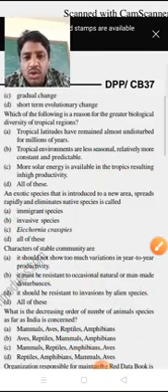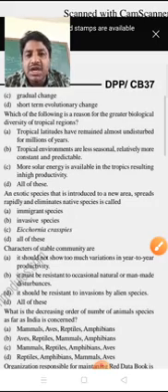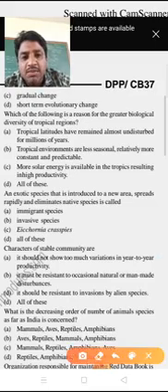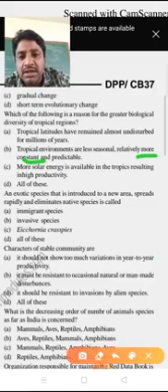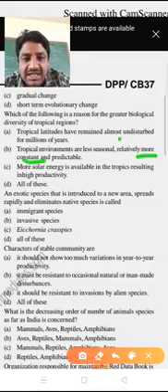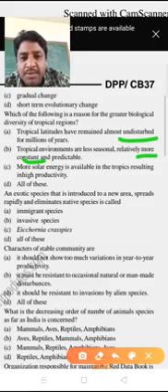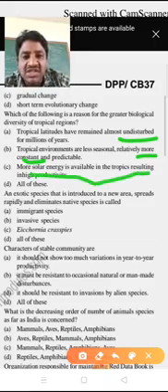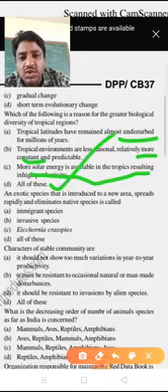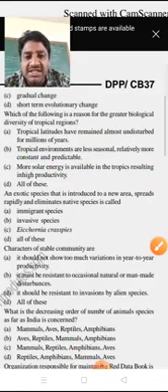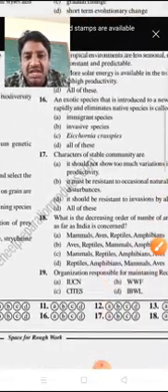Okay, so here, first, tropical latitudes have remained almost undisturbed, as I already said. Next, B, tropical environments are less seasonal and relatively more constant, so that option is correct. And also undisturbed for several millions of years, and more solar energy available. So all three options are correct, all of these are the right answer. So that's option D.